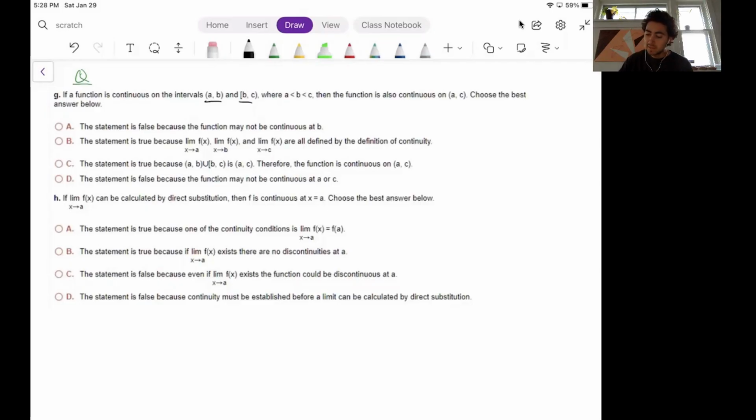So in this case, it says that it's continuous on a to b, and then also continuous on b to c. So any point in these two intervals